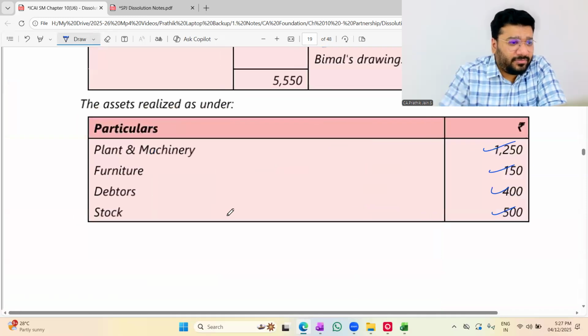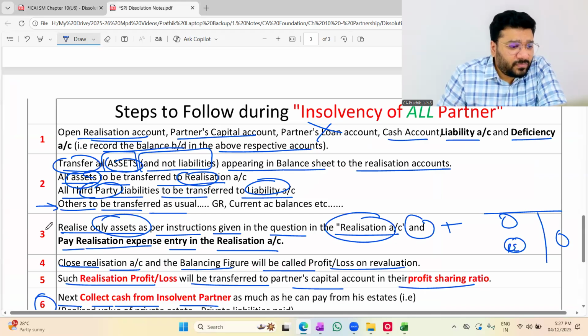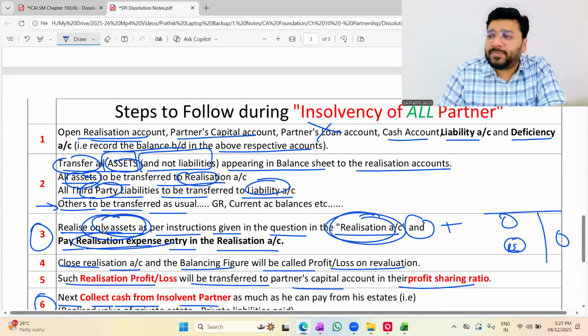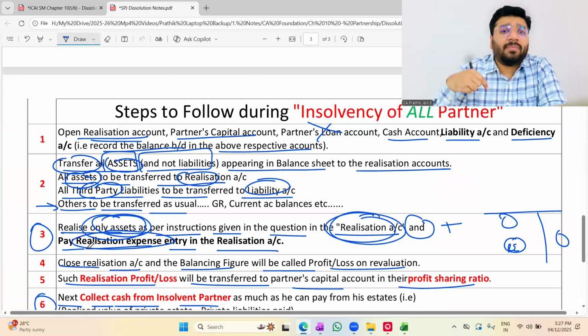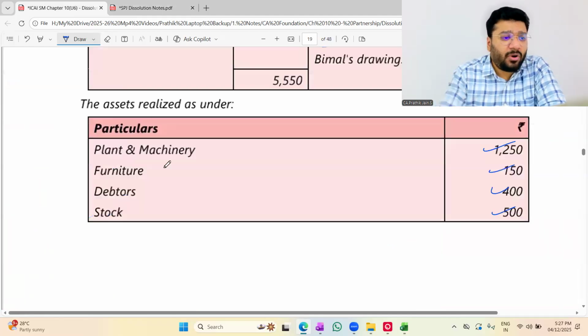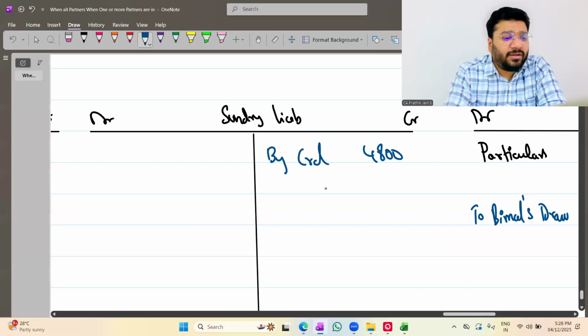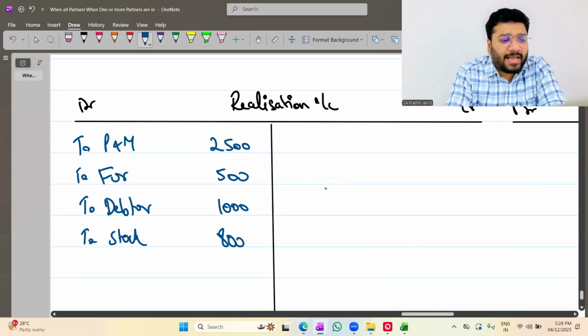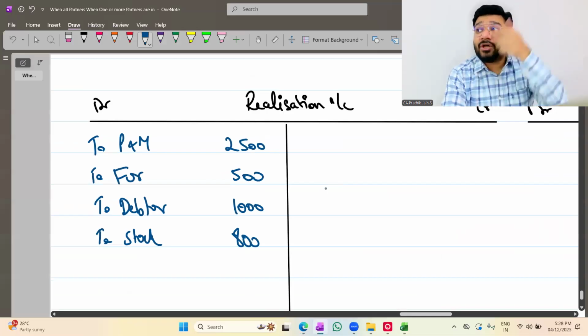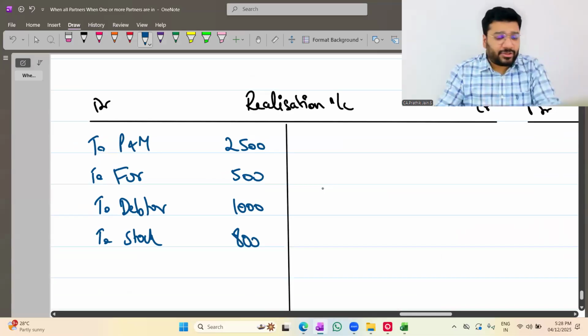Now what is the next step, people? Third point: realize only assets in the realization account and pay the realization expenses. So the next step is, realize all the money from assets and make the payment for realization expenses. I'm going in the same order so that you don't feel confused. So what is the realization entry? Cash account, bank account, cash account debit to realization, in realization by cash.